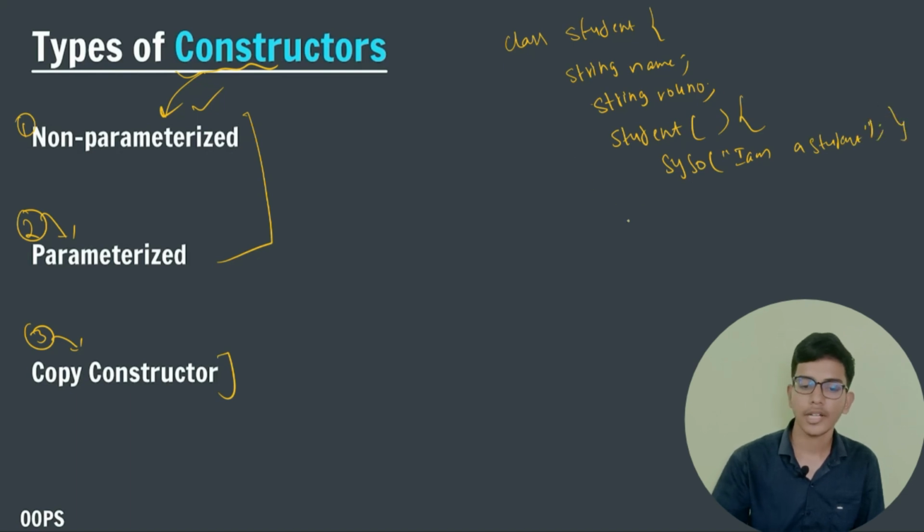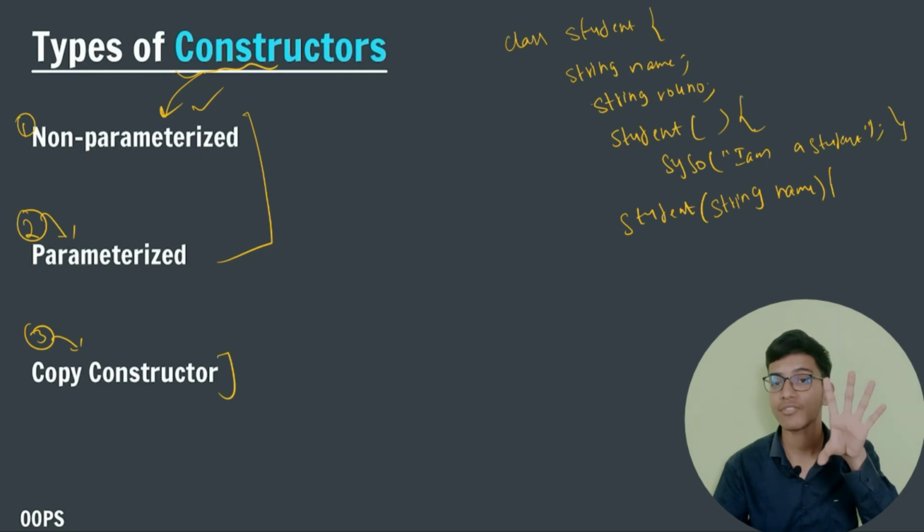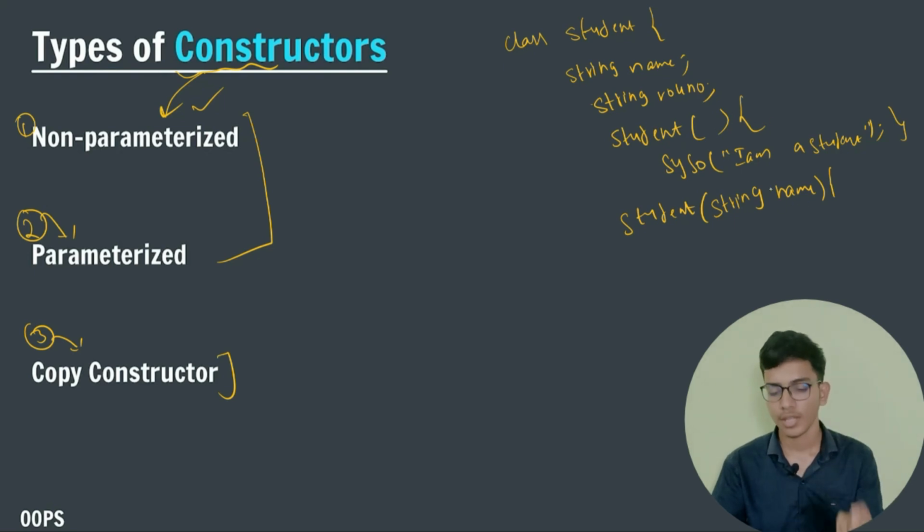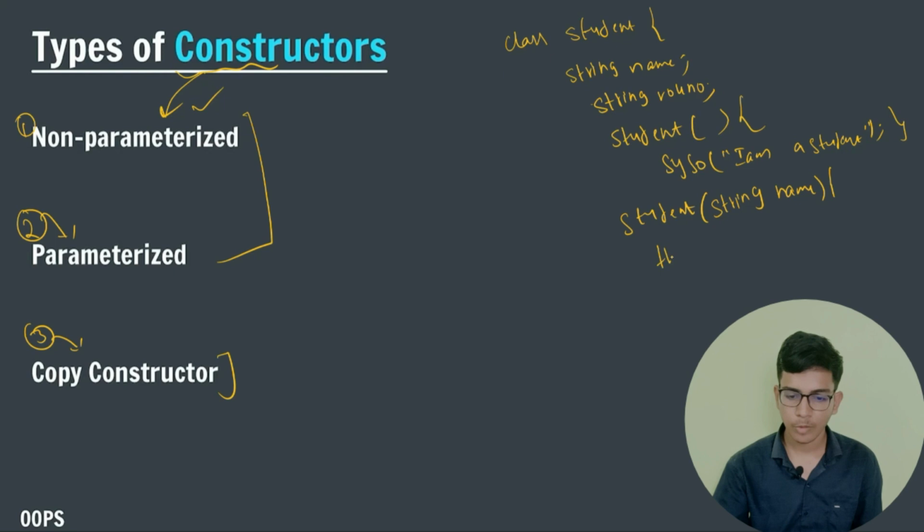That's all. After that, here I am passing the name of my student. Let us consider that I am passing string name as my parameter. In the main function our object will give me the parameter. After it, here I am going to assign this.name is equal to name, using the this keyword.